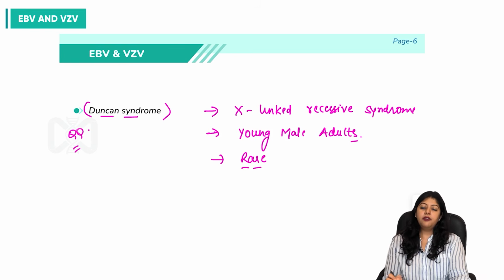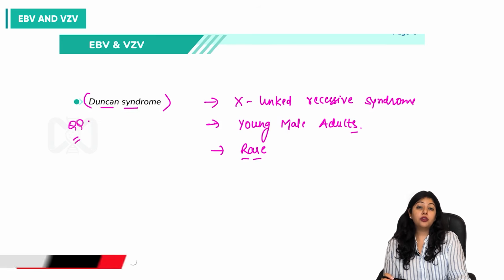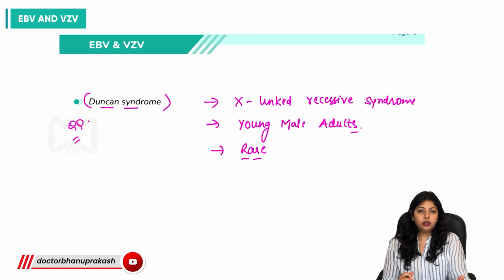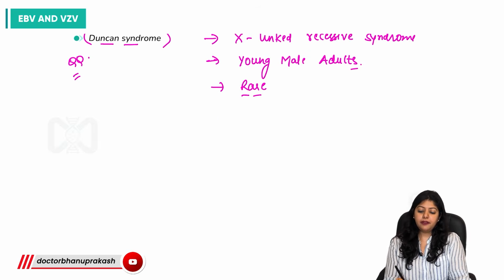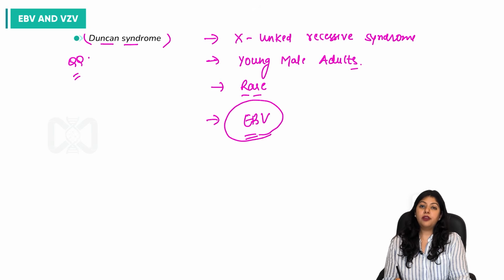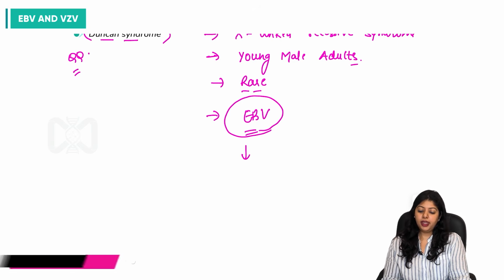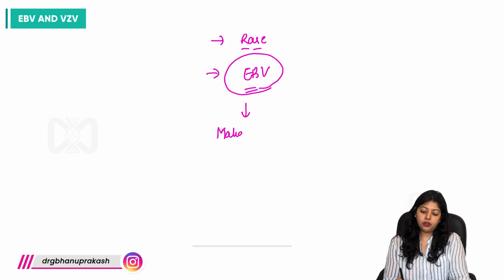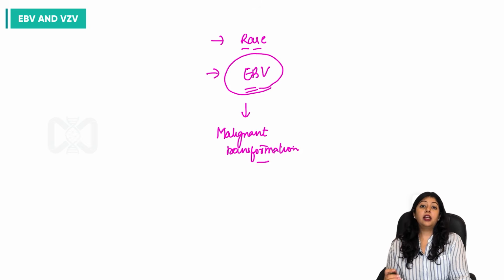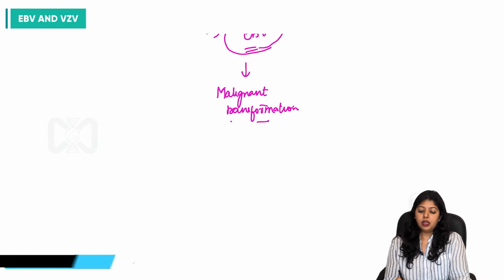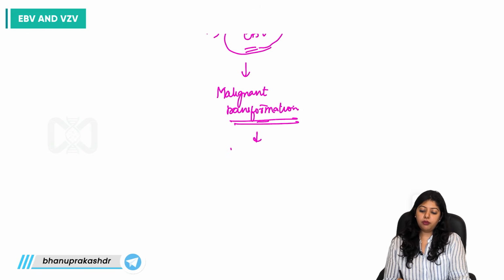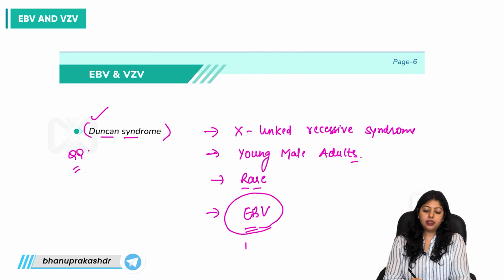These people are absolutely normal throughout their childhood, and once they acquire EBV infection, malignant transformation occurs, and they become susceptible to a lot of malignancies. Then agammaglobulinemias occur. So they become susceptible to a lot of lymphomas. This particular condition is known as Duncan syndrome.